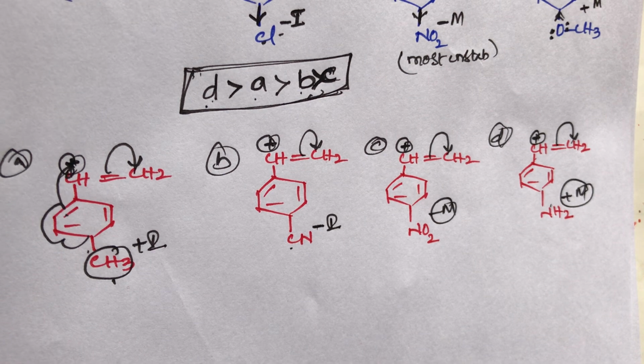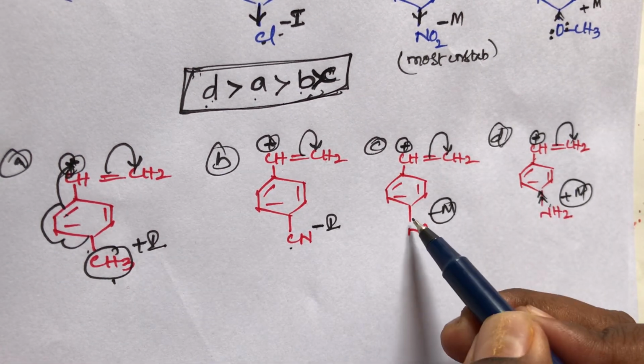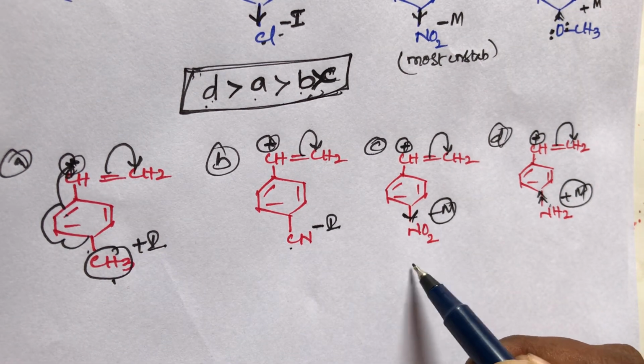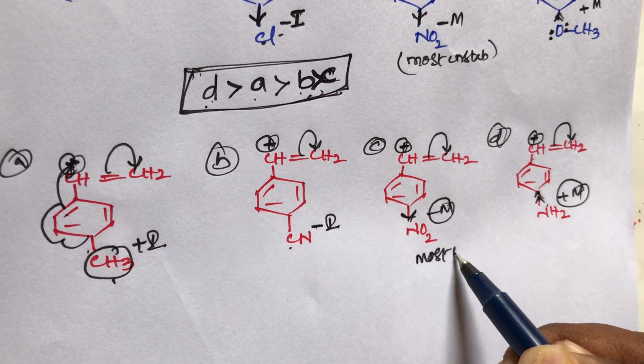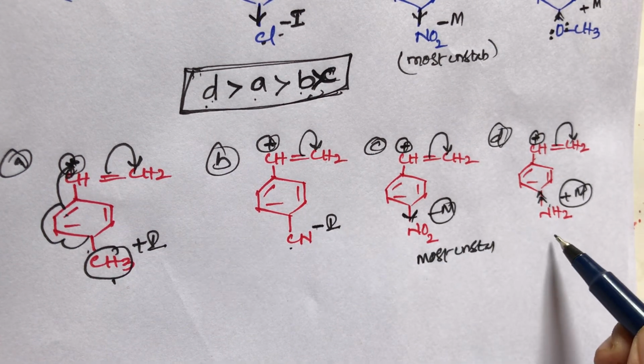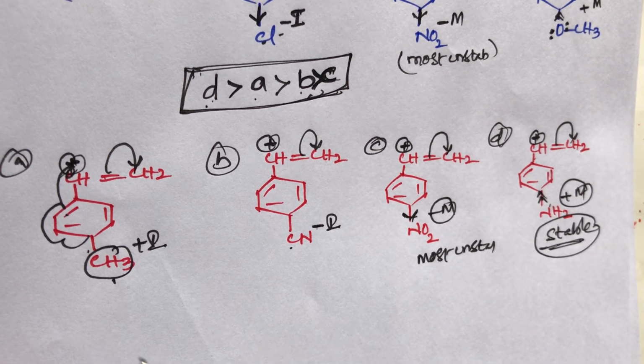So out of these, which one is more stable? The NH2 group is an electron releasing group, NO2 is an electron withdrawing group. It is the most unstable compound, and the D compound is the most stable compound. The D compound is more stable than the A compound.